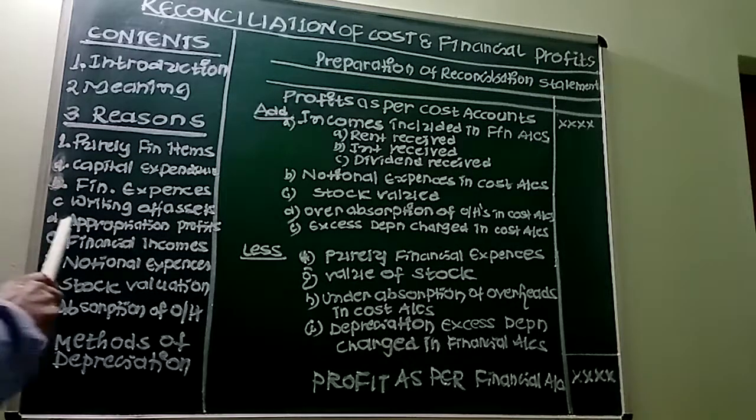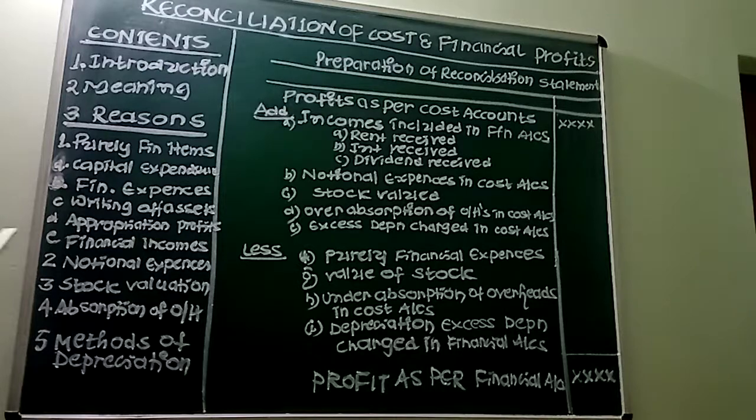Appropriation of profits, this is the next important thing under the first heading. So under appropriation of profits, transfer to reserve, dividend, transfer to sinking fund, donations and charity funds, these are included under that.